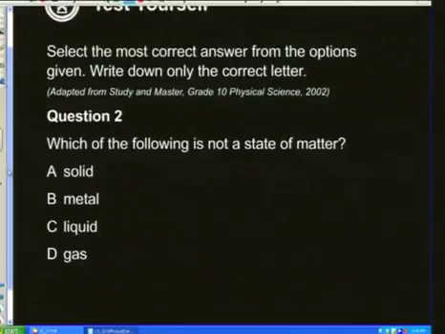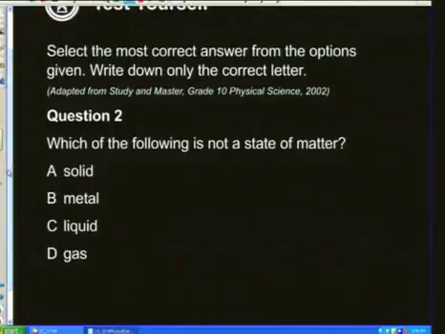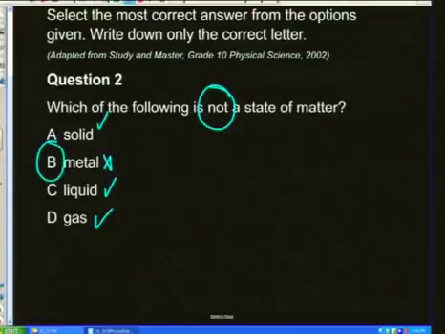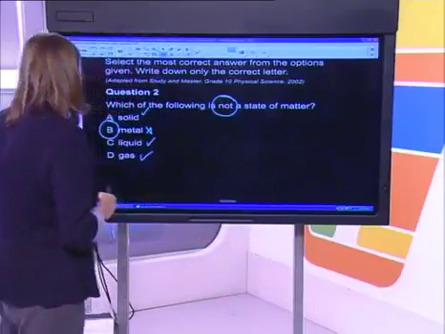Question 2. Select the most correct answer from the options given. Which of the following is not a state of matter? Key word there, not. Watch out for that because it can be quite a trick, the negative of those. So, state of matter. Solid is definitely a state of matter. Metals? No. Liquids are a state. Gases are a state. So, metals are definitely not a state of matter because not all substances are metals. Remember, a metal is an element on the periodic table, or a number of elements would fall into that category of metals.